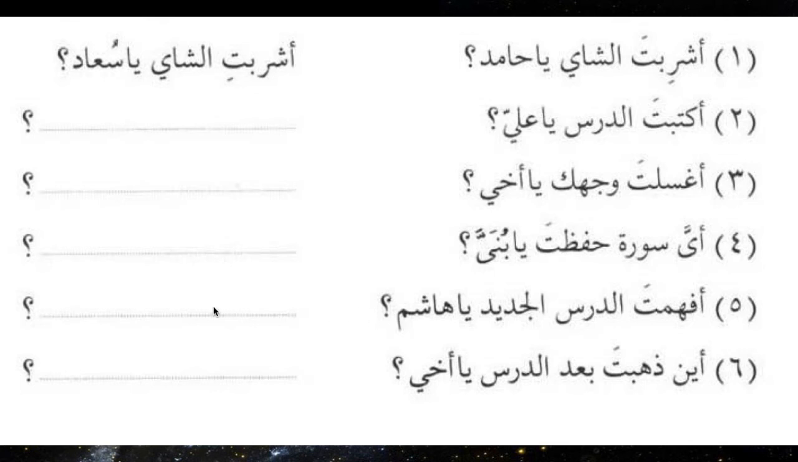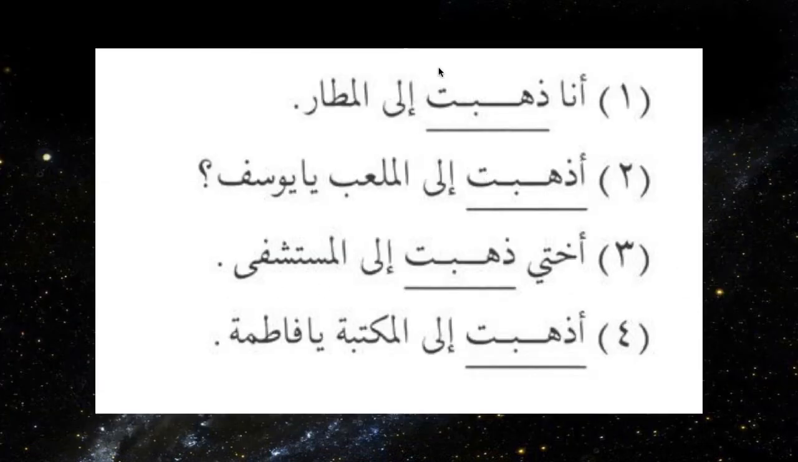So you say afahimti darsa jadida ya Fatima. So you can use any name. If you are reading without vowel signs, you have to understand that there are different fa'ils here, but in the writing pattern, they all look the same. So depending on the sentence, we should be able to recognize who is being addressed. For example, ana, we know zahabtu, ana zahabtu ila al-matar. Again here you see ya Yusufa.